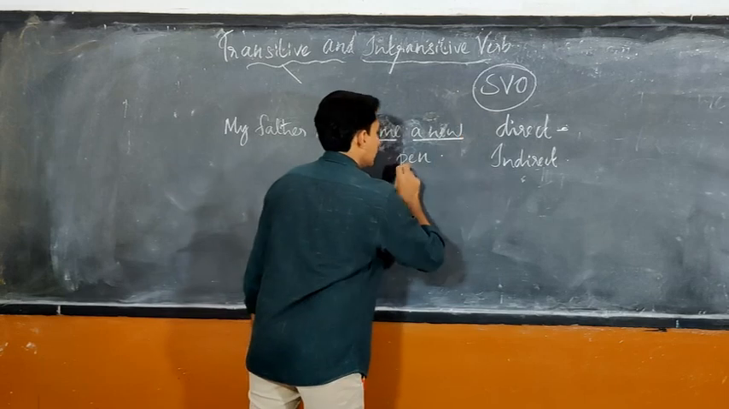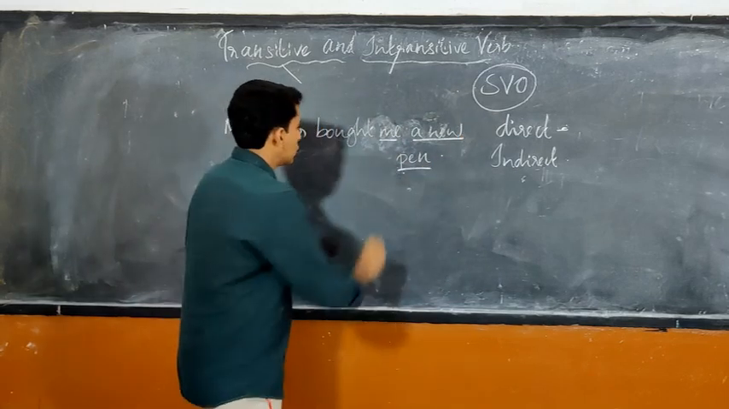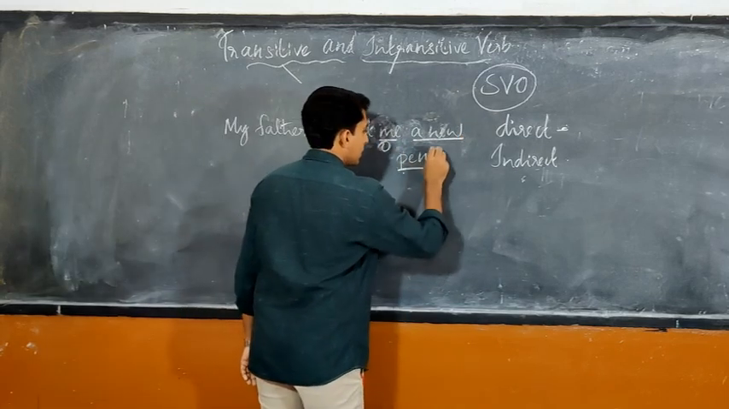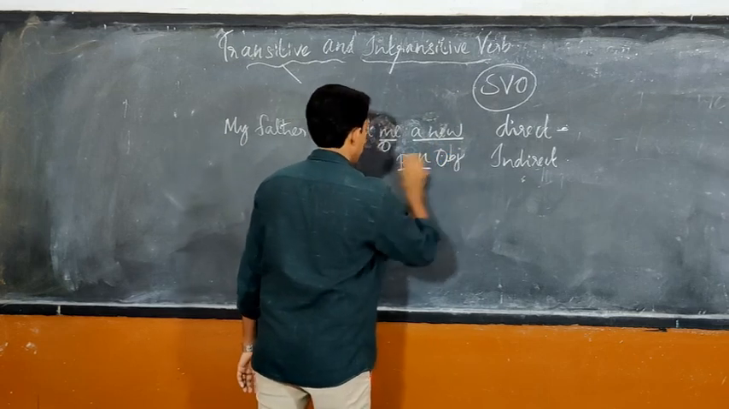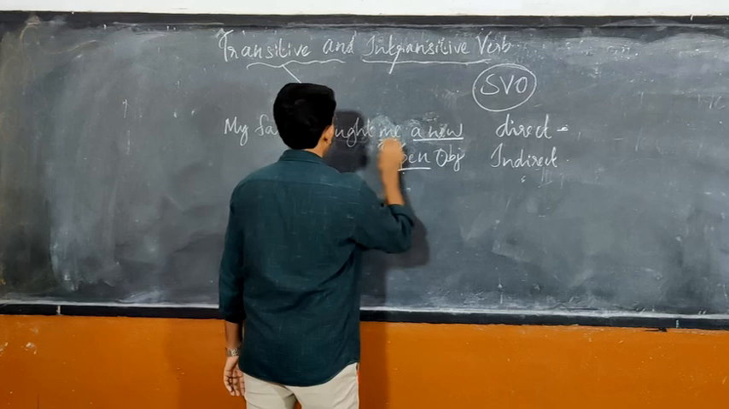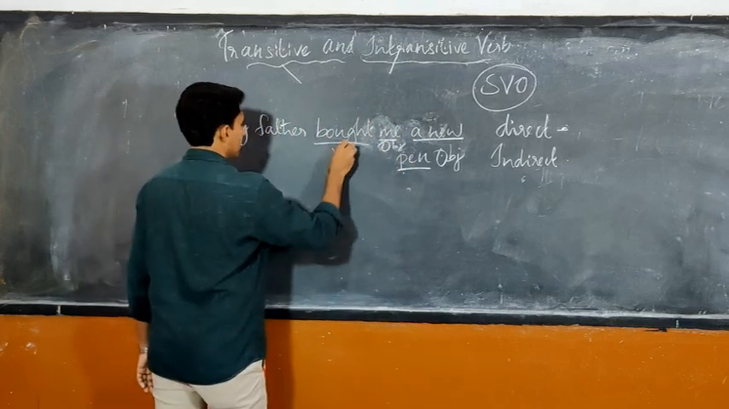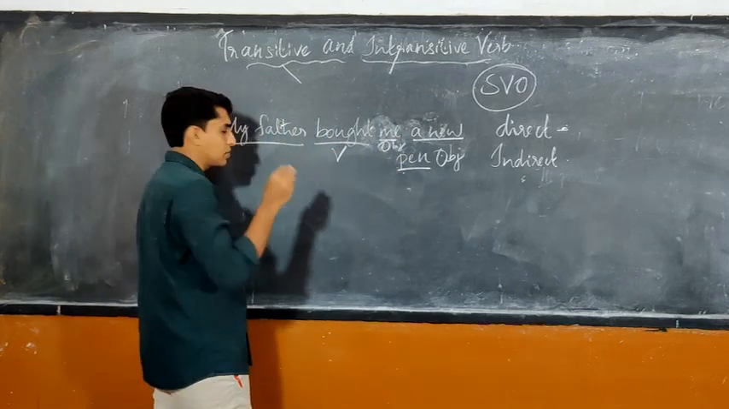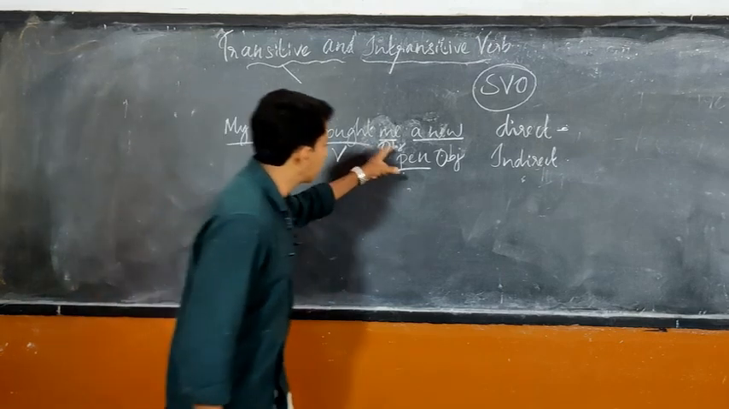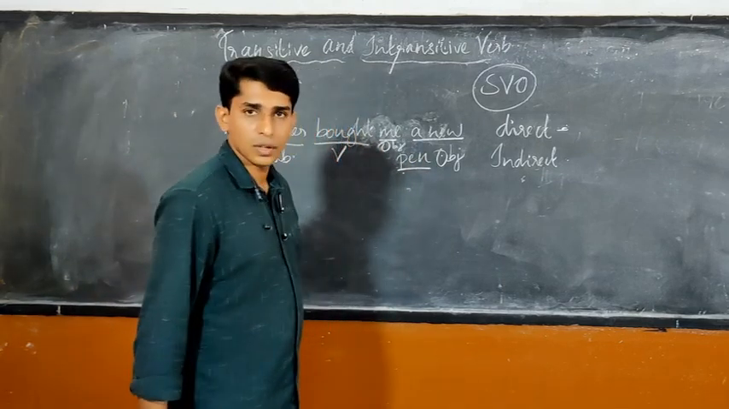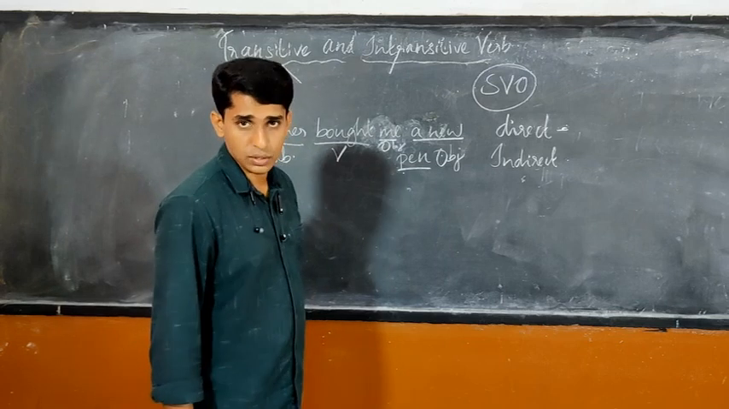A new pen is already there. So this is another object. This together is another object. This is one object. This is one object. What is the verb? Activity. This is the verb. What is the subject? This is the subject. Here there are two objects. Then we will get confused.